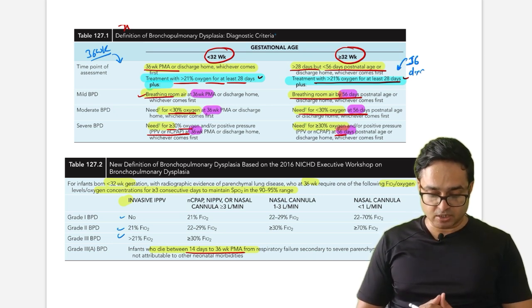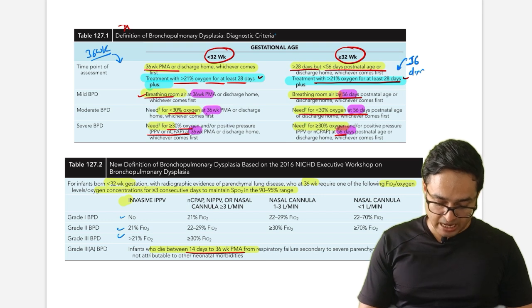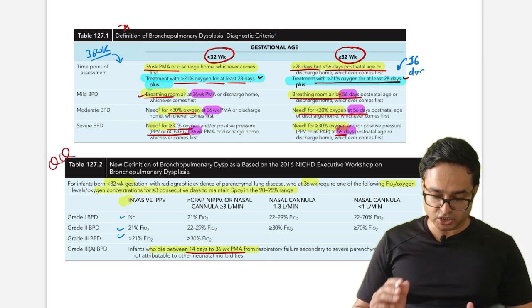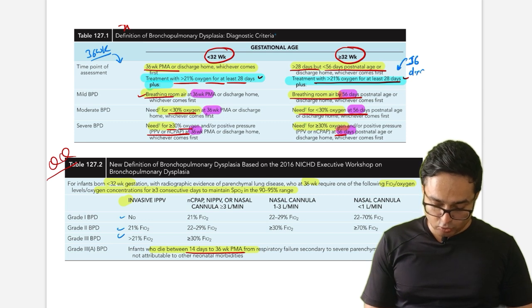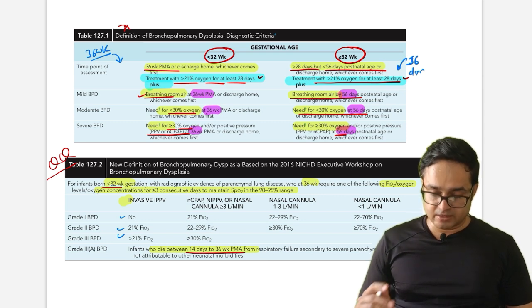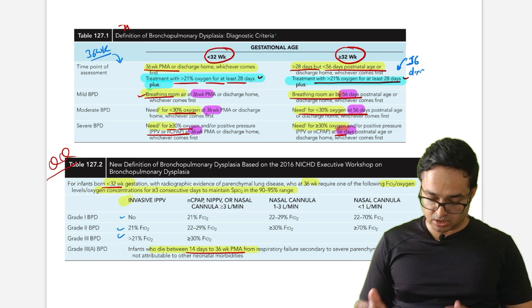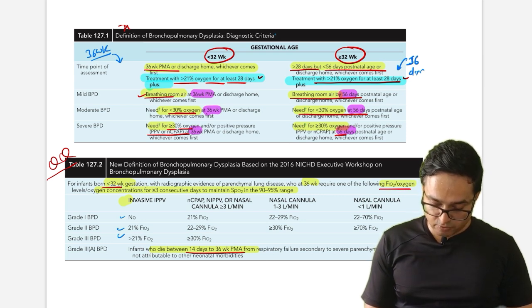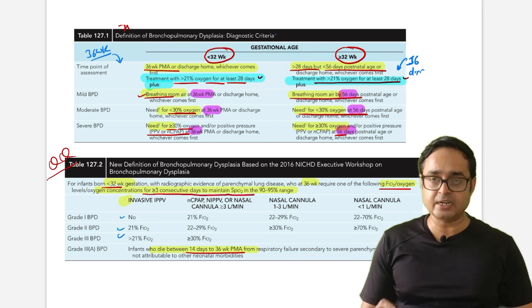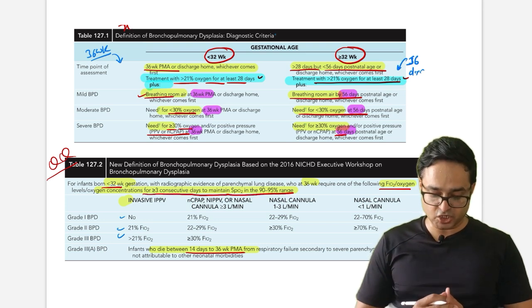The new definition is again a potential MCQ question. A new definition has come up. What they say: infant less than 32 weeks of gestation, this is for 32 weeks of gestation, will follow FiO2 oxygen concentration for more than 3 consecutive days to maintain SpO2 in the 90 to 95% range.